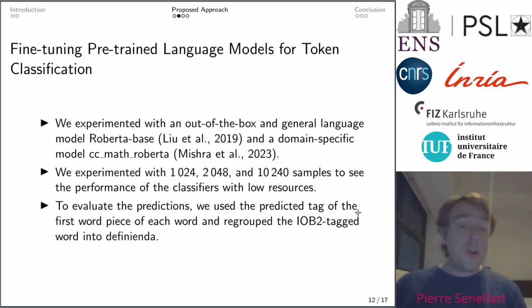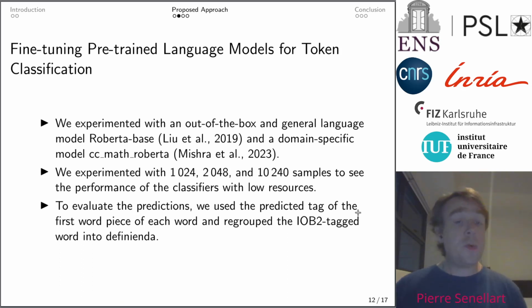Our main approach is to fine-tune a language model for the task of token classification, classifying every token into whether it's part of a definiendum or not. We are comparing two different language models. One is RoBERTa, very commonly used, and one is a domain-specific model that is built to be a language model specific to the domain of mathematical papers.